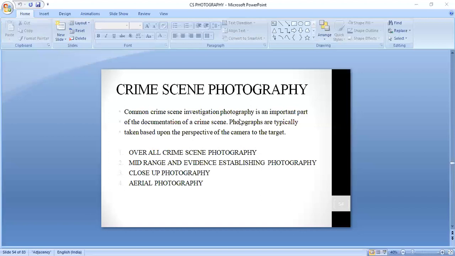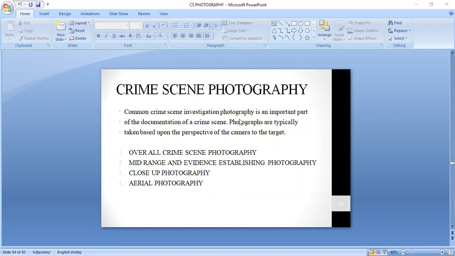That we will discuss in the coming time. In this, we'll learn about overall crime scene photography, mid-range and evidence establishing photography, close-up photography and aerial photography. Then in the last, we'll go for crime scene videography also.